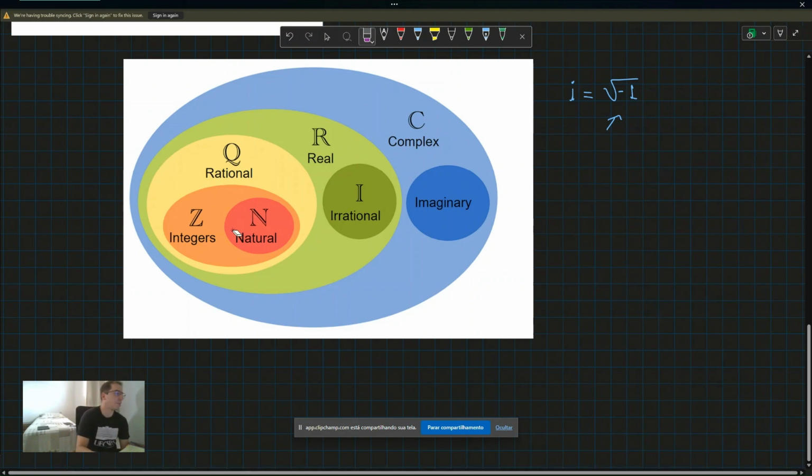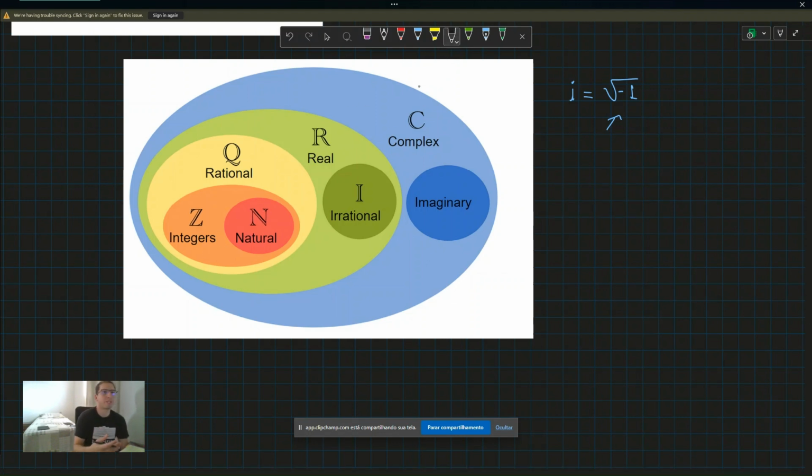But then, when we had operations like subtraction, we needed to define a new kind of number, which was the negative numbers. So the negative numbers weren't considered to be a thing before, but now they are. And of course, irrational numbers and other kinds of numbers that all are in the real set, as we know today.